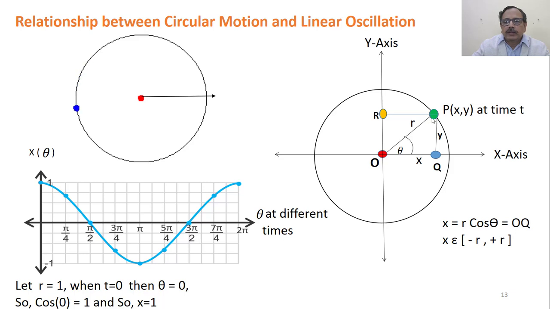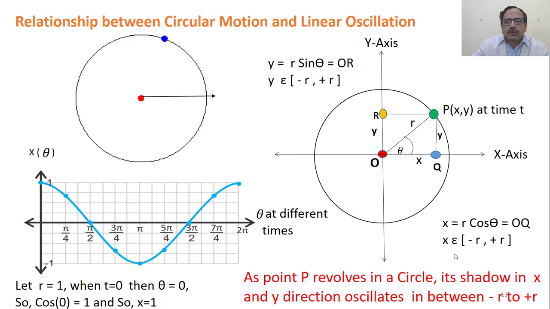Now if you take, instead of this, a perpendicular PR on the y-axis, then this distance is y and this is your x. So y is now varying. If you observe, this point is also vibrating or oscillating along the y-axis. So the foot of the perpendicular on both the axes, either Q or R, both are vibrating in the range between minus R to plus R.